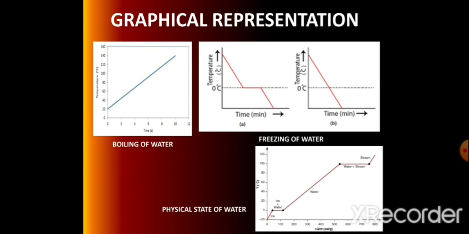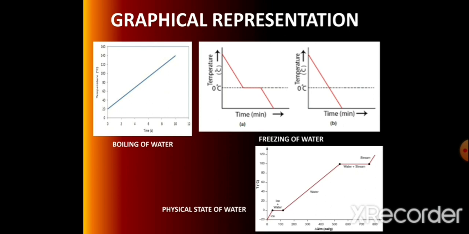Heat it continuously, it absorbs the heat continuously. Then the water molecules start to move very fast, and at one certain stage the water reaches 100 degrees Celsius. Then water is boiling very rapidly and starts to convert into vapor state.